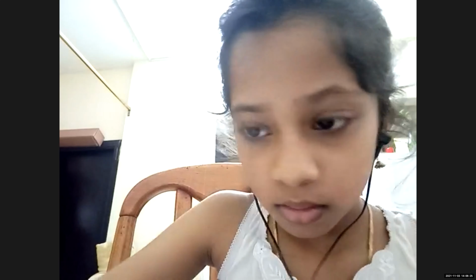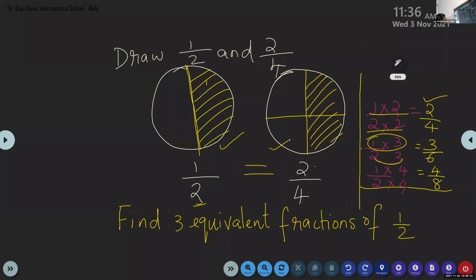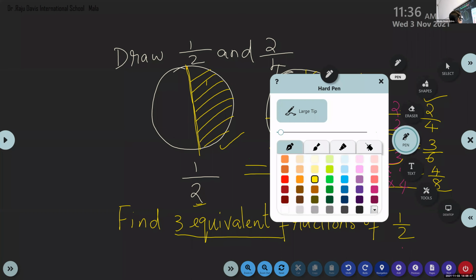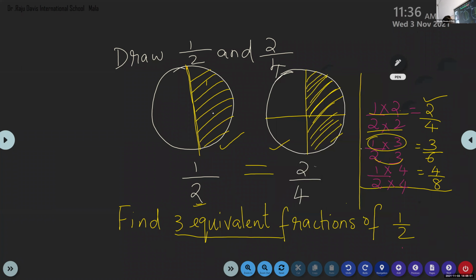Mute your device. Okay. So, children, first I told you to do this representation that is in the picture. We can understand easily they are equivalent fractions. Now, children, I told you to make 3 equivalent fractions. You were able to multiply and you got 2 by 4, 3 by 6 and 4 by 8. Now what are we going to do? We are going to represent this in the same picture and check whether they are equivalent.